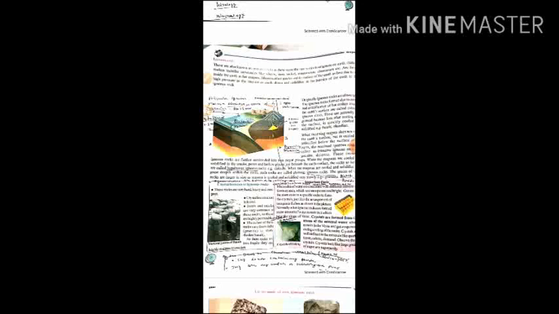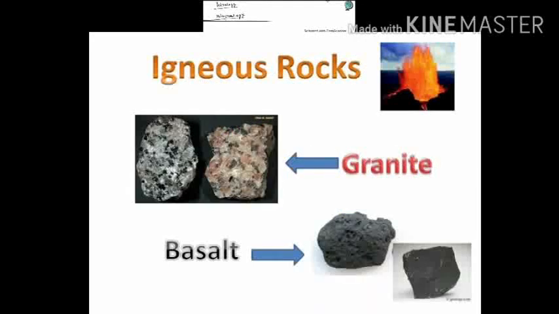When magma flows or erupts onto Earth's surface, it is called lava, and when this lava is solidified, then it is known as lava rock. An example of lava rock is basalt. Now, what is pyroclastic rock? Rock composed of volcanic fragments derived from explosive volcanic activity.